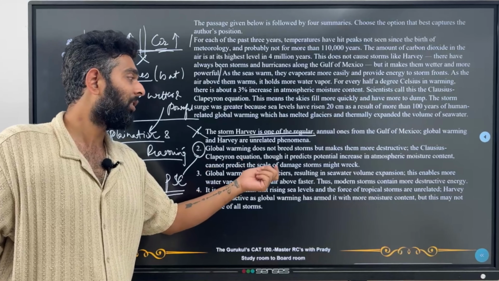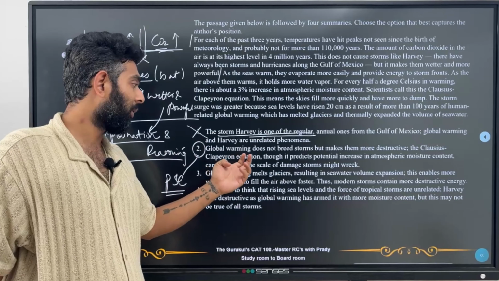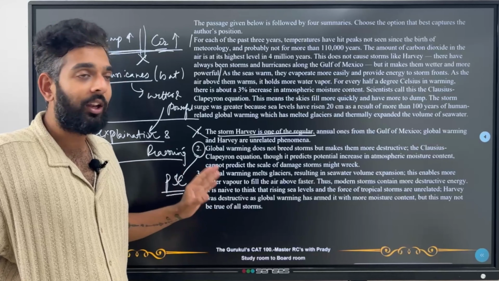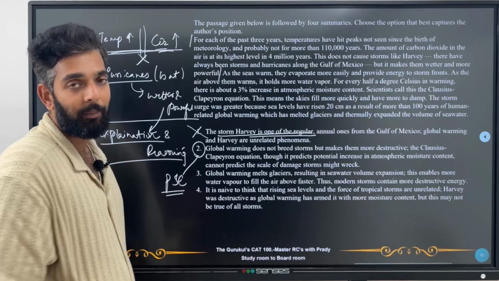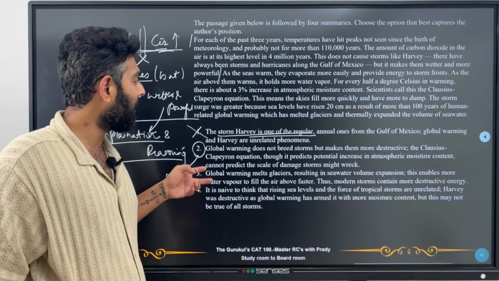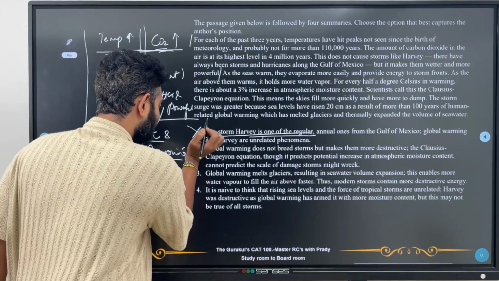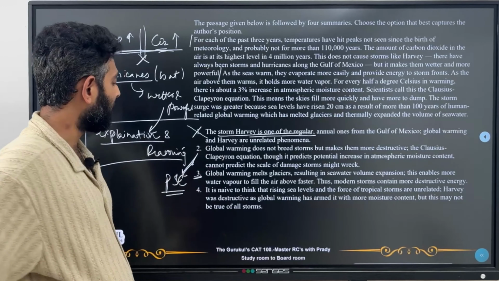Global warming melts glaciers, resulting in seawater volume expansion. Great. This enables more water vapor to fill the air above faster. Thus, modern storms contain more destructive energy. So this again, although it does not mention direct names like the Clausius-Clapeyron equation, is actually the explanation and reasoning why these things are happening. So better than 2, I will go for 3. So this 2 is nothing but a partial scope choice for us.